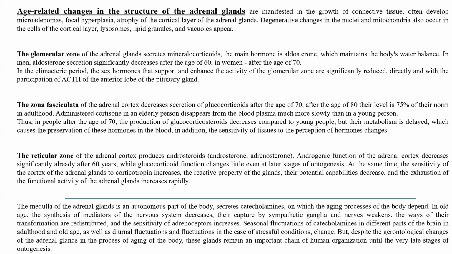In old age, for all people, synthesis of mediators of the nervous system decreases. Their capture by sympathetic ganglia and nerves weakens, the ways of their transformation are redistributed, and the sensitivity of adrenal receptors increases. Seasonal fluctuation of catecholamines in different parts of the brain in adulthood and old age, as well as diurnal fluctuation and fluctuation in the case of stressful conditions, change.